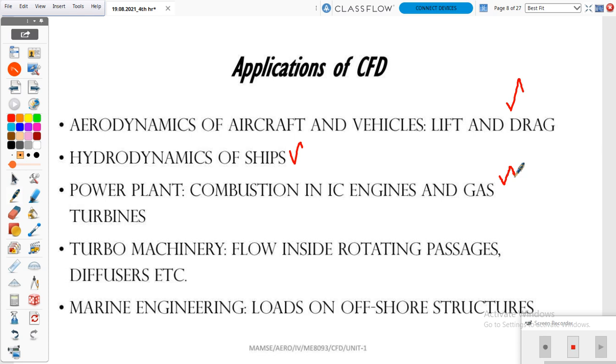We are giving fuel in the form of chemical energy that will be converted into thermal energy. How the heat will travel from one component to another component, we can estimate. And next one will be turbo machinery components like pumps and blowers. Based on these types of components we can easily analyze. And next one, marine applications also, offshore structures, that is ships fixed in a particular place. That type of structure we can also estimate by using this software.